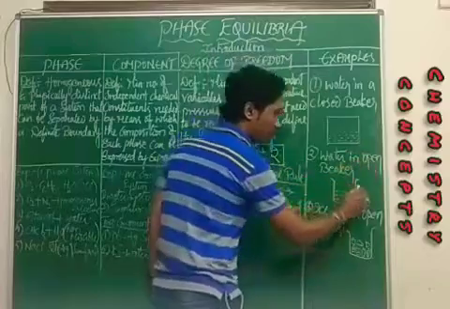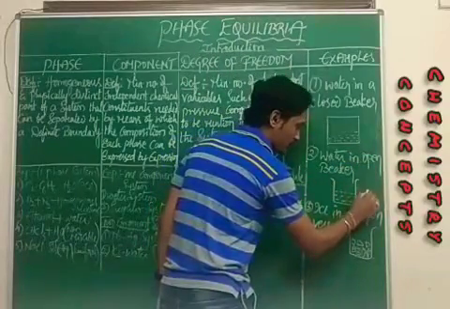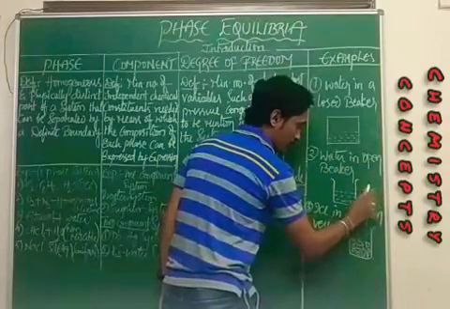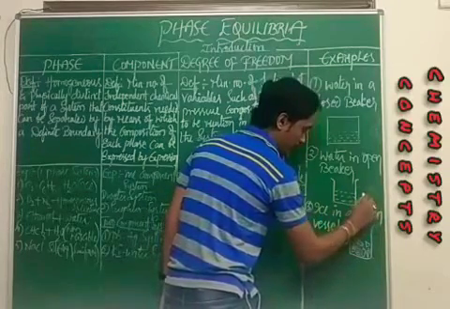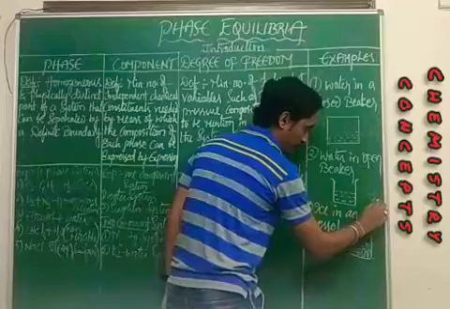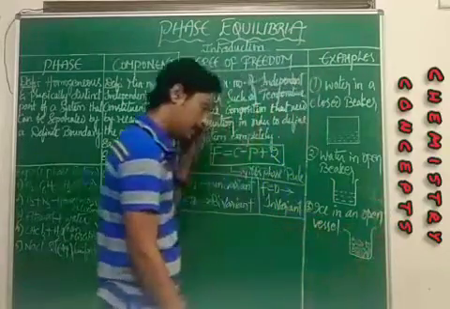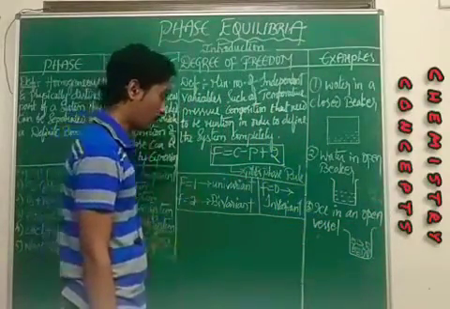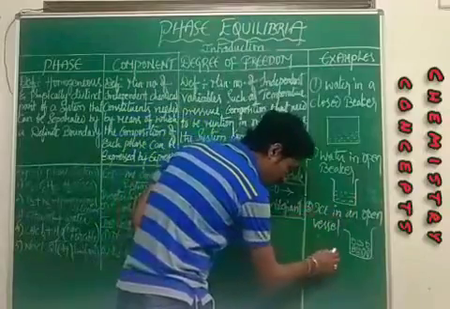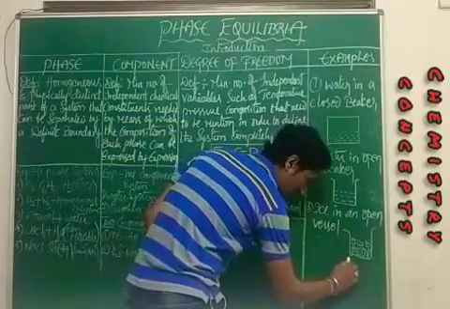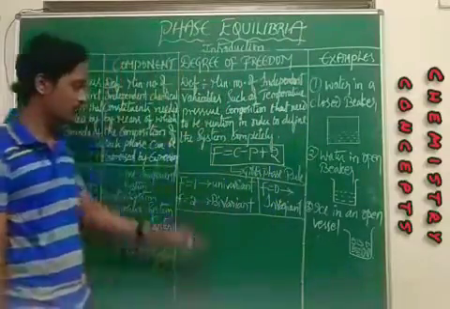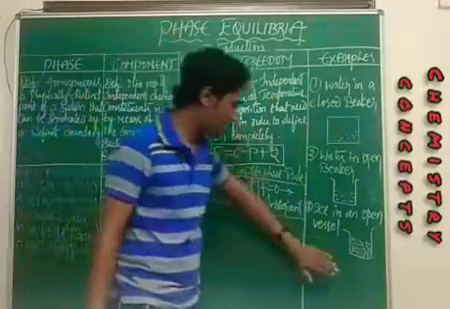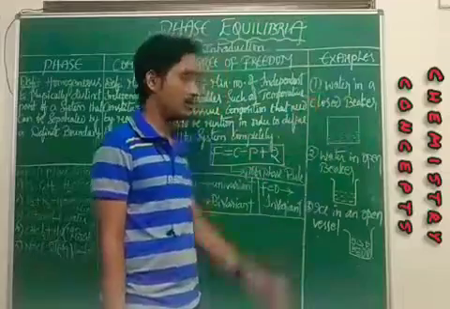Water in an open beaker, you see two phases, that is liquid and vapor. And ice in an open vessel, you see three phases, that is solid, liquid and then gas. You can see three phases here, two phases here and one phase here.